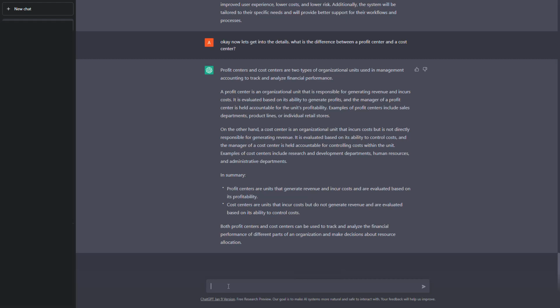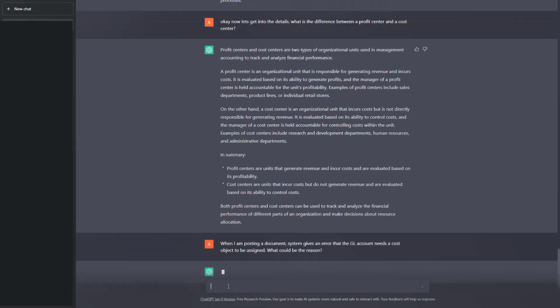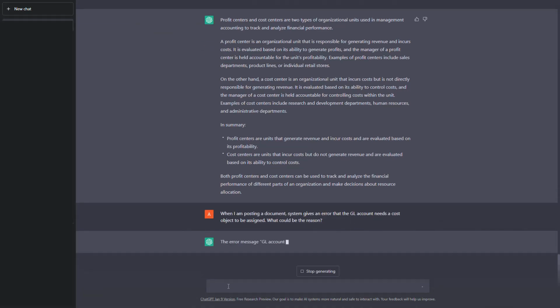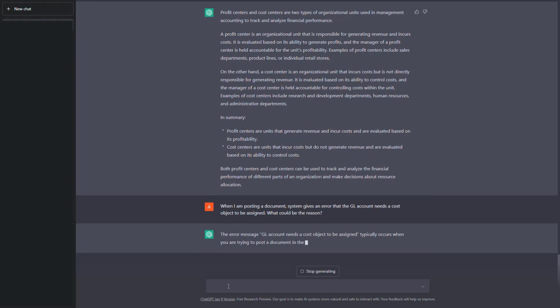I think we have asked enough textbook questions. Now, let us ask some real time issues or errors that we face day to day while working on SAP. So, I'll ask about one of the errors that I get in our SAP system. When I'm posting a document, the system gives an error message that the GL needs a cost object. This is a very common error that we face whenever we try to post onto a particular GL for which the field status group has a cost object mandatory, or if it is a P&L type of account, a primary cost element. So let us see what is the answer that we get.